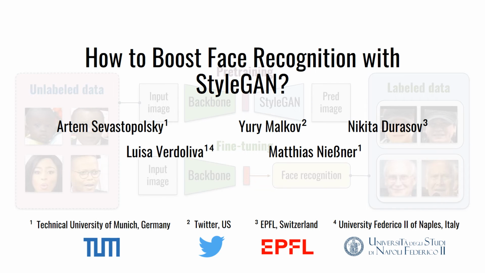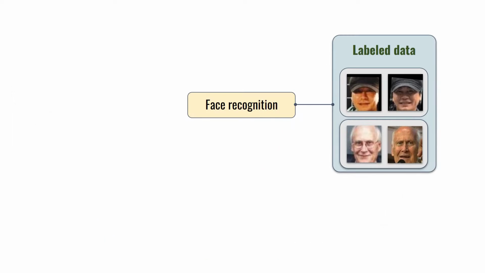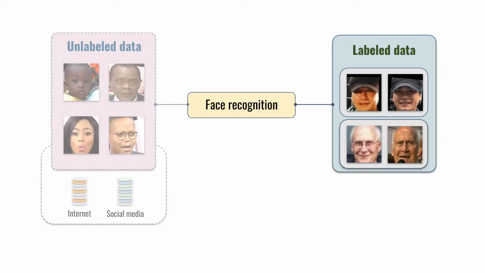We investigate the question as to whether StyleGAN can benefit face recognition. Face recognition typically requires an enormous amount of images with identity labels. Such datasets are usually comprised of celebrities and feature a limited number of distinct people. At the same time, virtually infinite amounts of faces without labels can be gathered from social media.